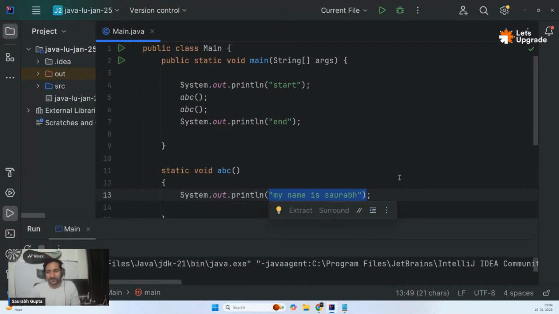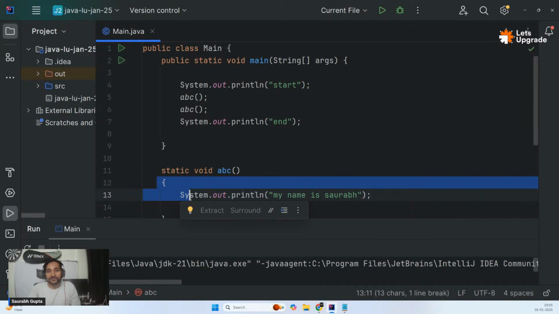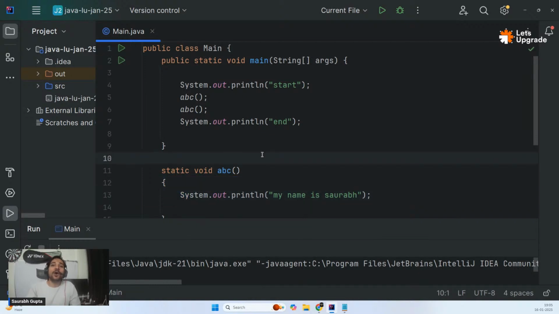But now what if I don't want to print Saurabh again and again? I want to change that name. So if I call it once, I want to put some other name. If I call it a second time, I want to give some other name. If I call it a third time, I want to put some other name. So while calling the function, what if you want to change some data? Because if I hard code something inside the function, it will repeat again and again. What if I want to change this name? So yes, there is a way by which you can pass some dynamic data to the function. How? By using something called parameters.